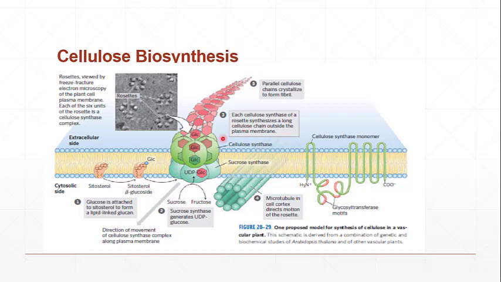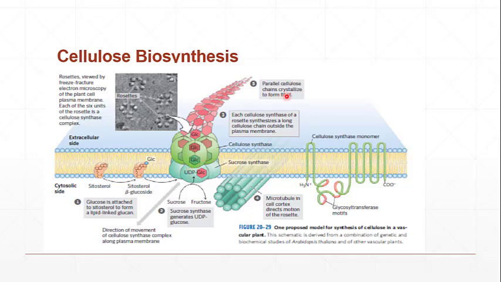We see in the third step that each cellulose synthase of the rosette synthesizes a long cellulose chain outside the plasma membrane. Remember, the glucose molecules are present here, but the long polysaccharide chains are made outside the plasma membrane. Here there is only a short oligosaccharide chain.